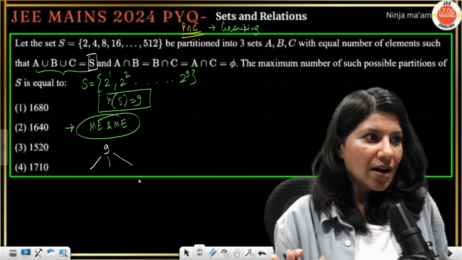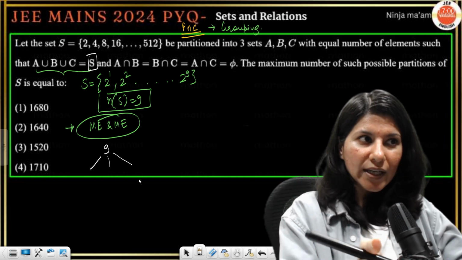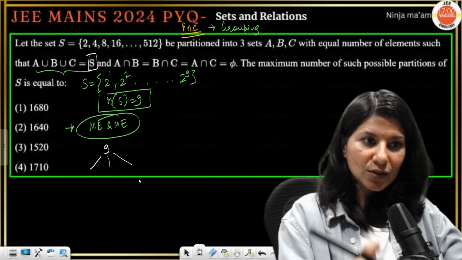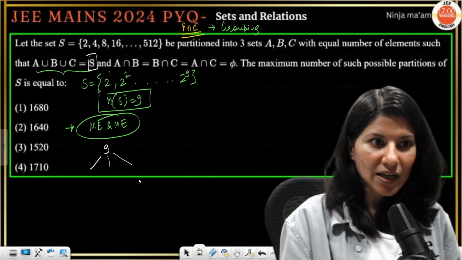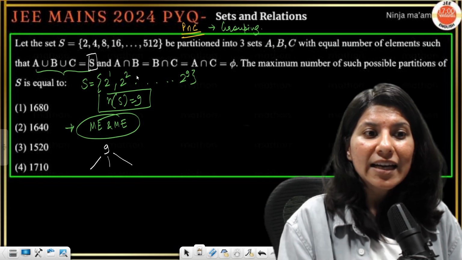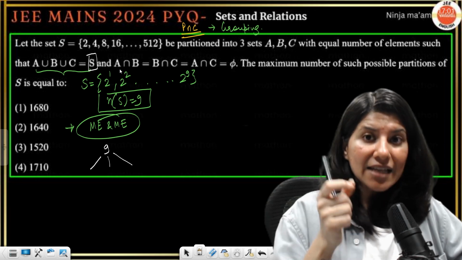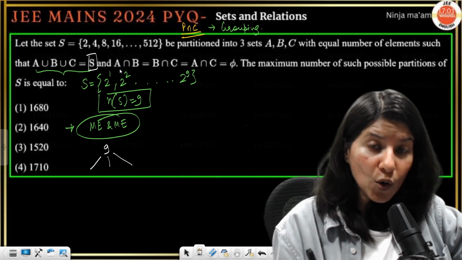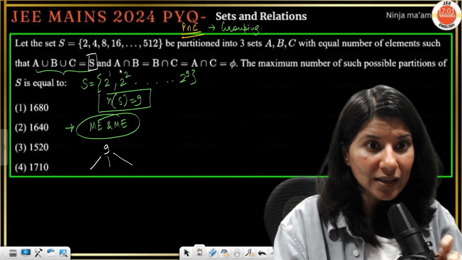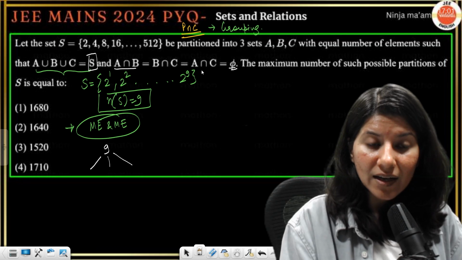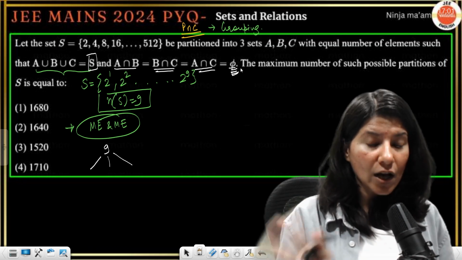Like, if somebody asks you, where are you? You have given everything of yours. So you will be like, okay, look at A, B, C. If you combine these 3 sets, it will become again my set S. So this is exhaustive. What is exclusive? Exclusive means that you are not giving anything which is going in set A as well as going in set B. If it goes in set A, it is gone. Now you cannot repeat. For set B you have to give another element. So A intersection B is null. B intersection C is also null. A intersection C is also null. So basically there are no clashes.